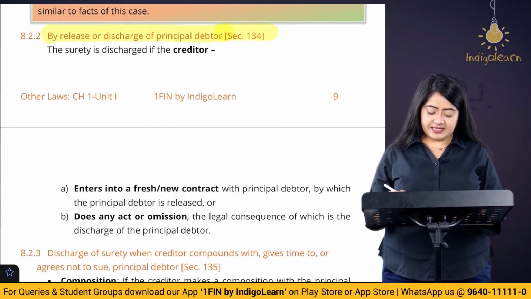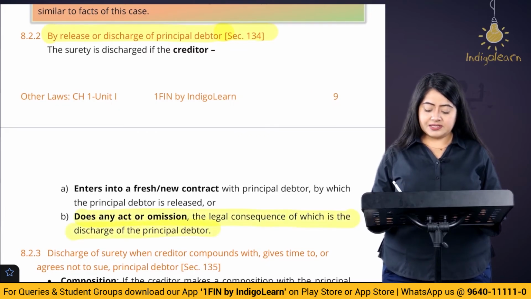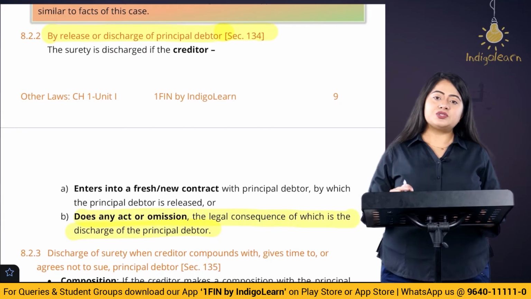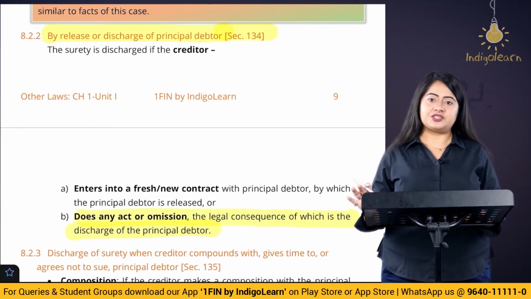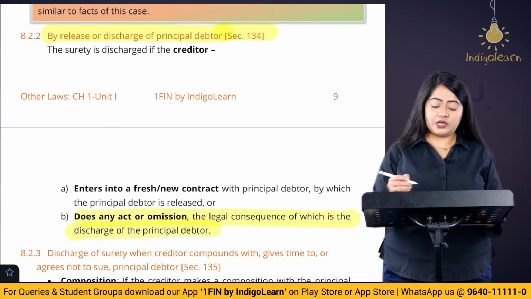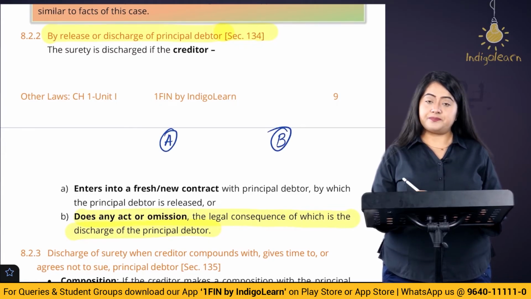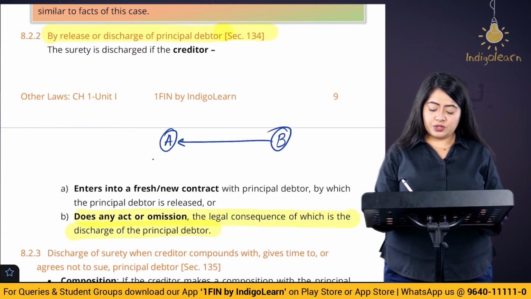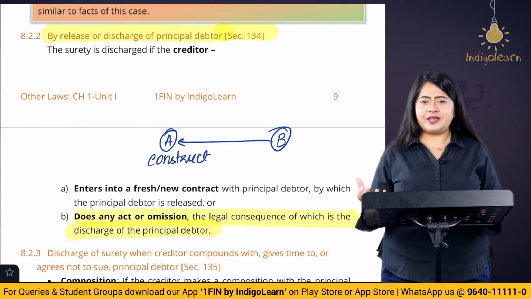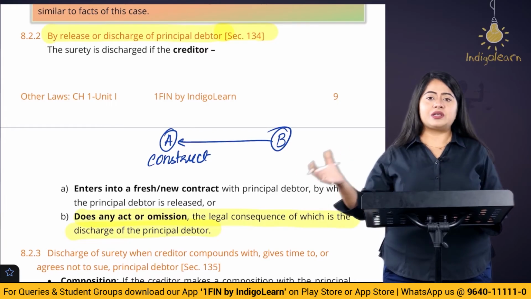Another part of this section says that if any act or omission is done, the legal consequence of which is the discharge of the principal debtor, then this is also going to lead to surety being discharged. Now, what does this mean? Let's take a small example. There is a person A and a person B. B tells A to construct a house for him. A says, okay, fine, I'm going to construct the house. This is the amount that I'm going to charge.